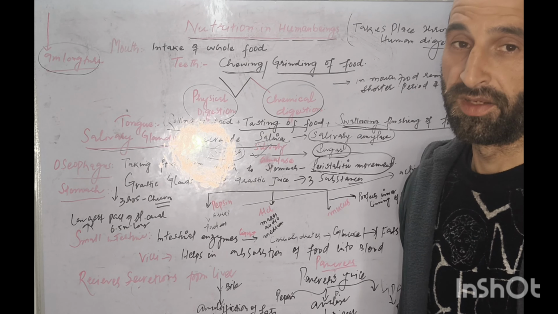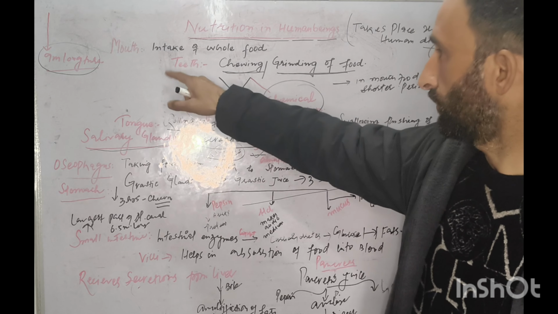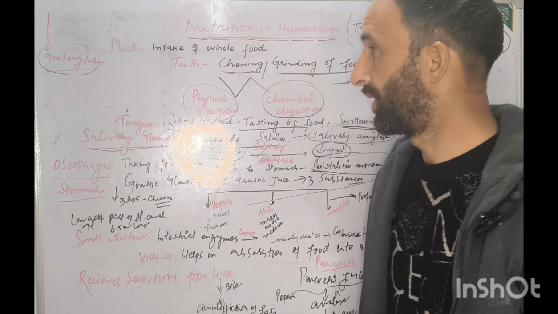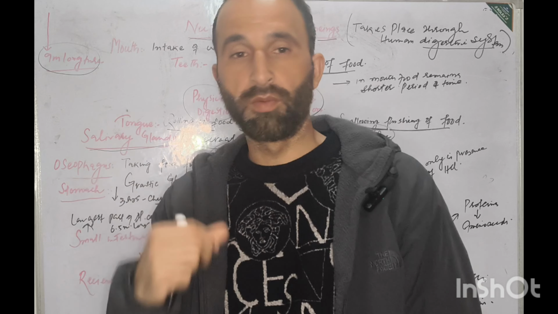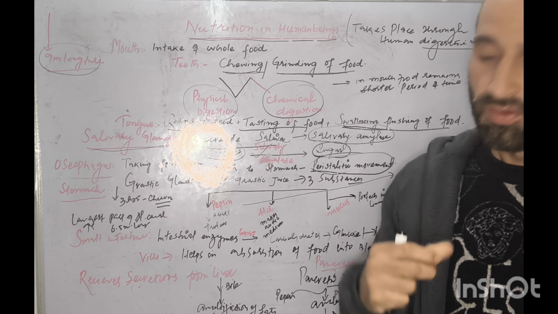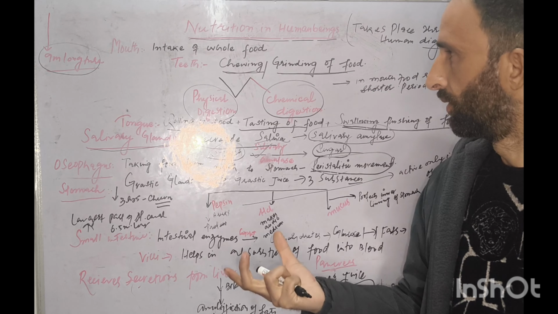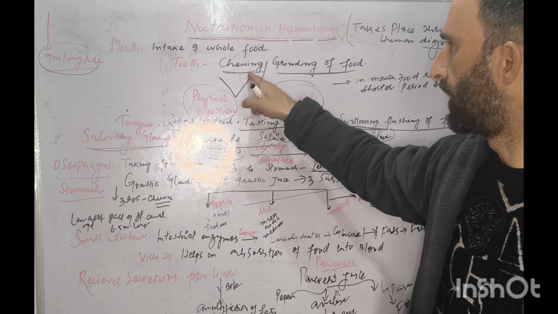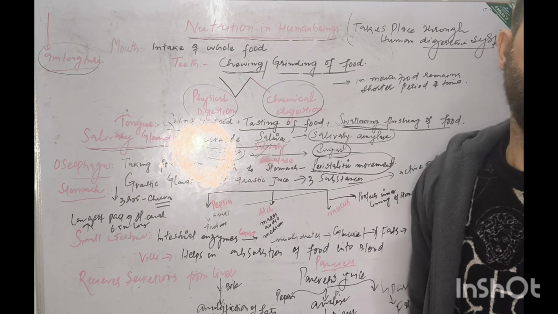The organs and glands coordinate with each other. Now, the first step of digestion: how digestion takes place in the mouth. As you know, we take the food with the help of our hands and put this food in our mouth. This food is present in insoluble form. Then this food is broken down in the mouth with the help of teeth. When we grind this food with the help of teeth, it is called physical digestion.